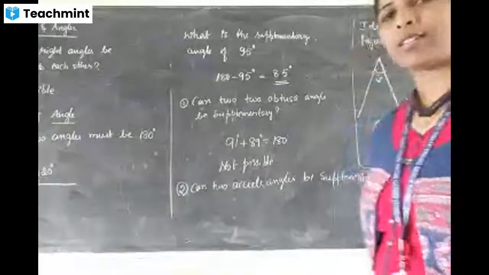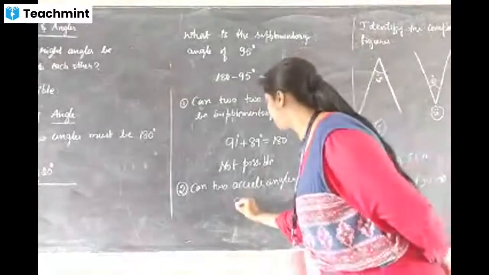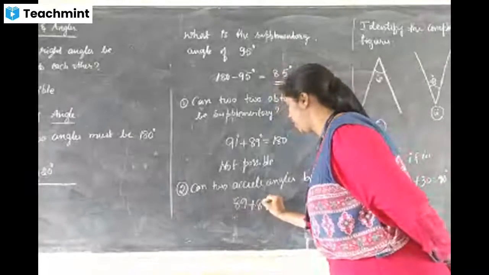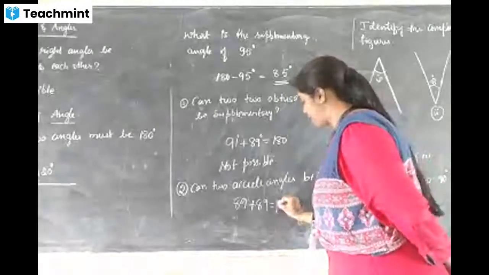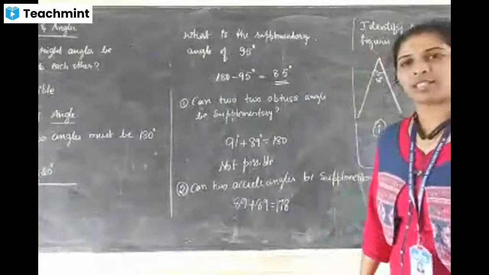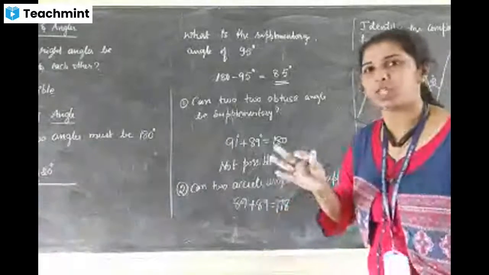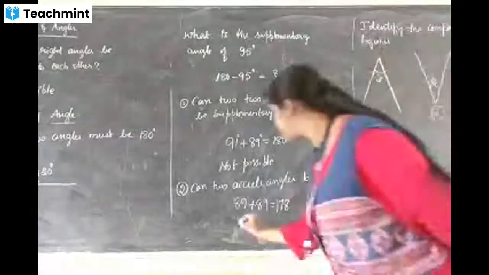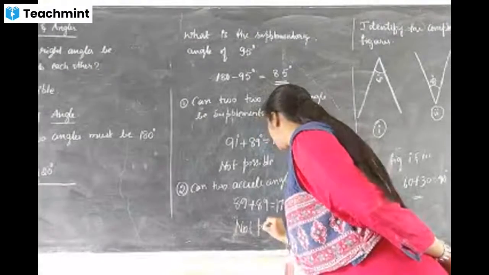I will take 89, the highest one, plus one more also 89. How much are you getting? 178. Highest two angles I have taken, but we are still not getting supplementary. So not possible.